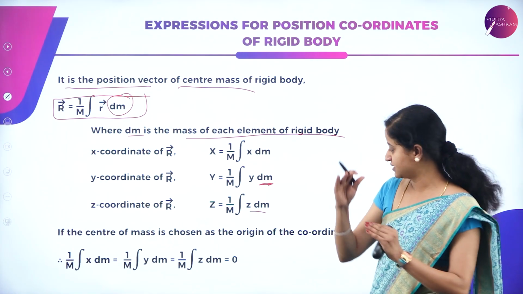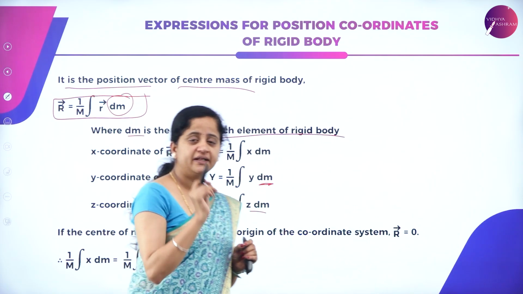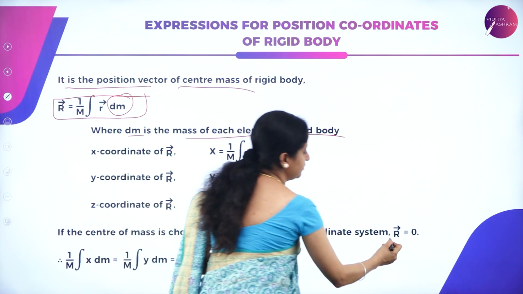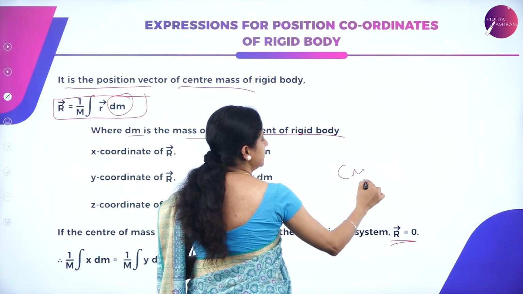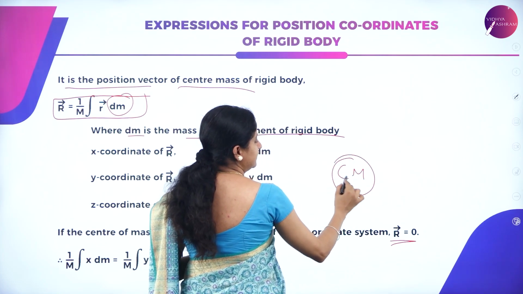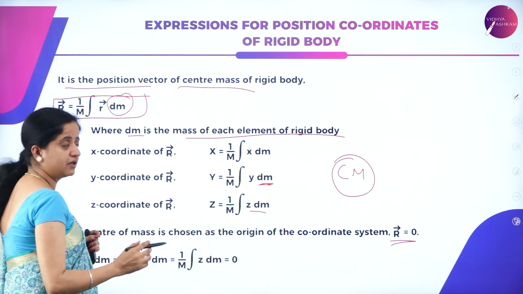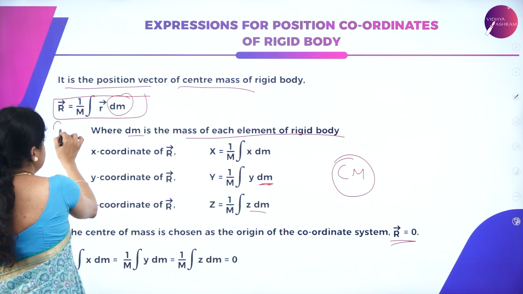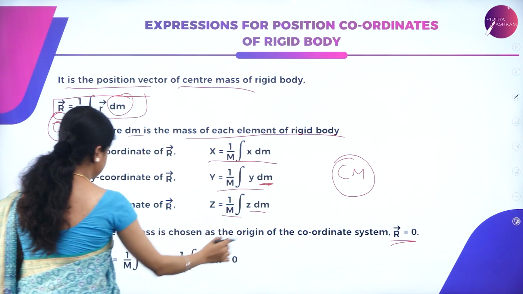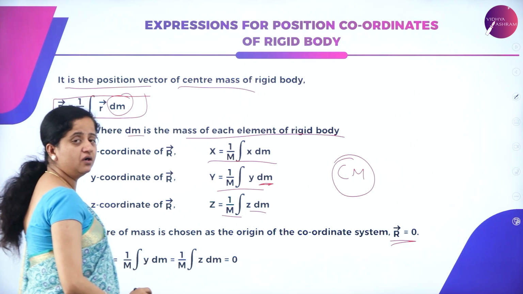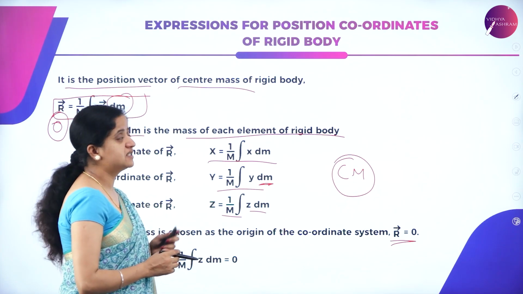If the center of mass coincides with the origin of the coordinate system, what happens? Then the position vector will be 0. If the center of mass and the origin coincide, then the position vector is 0, and the coordinates along x-axis, y-axis and z-axis will also be equal to 0. So this is the expression for position coordinates of a rigid body.